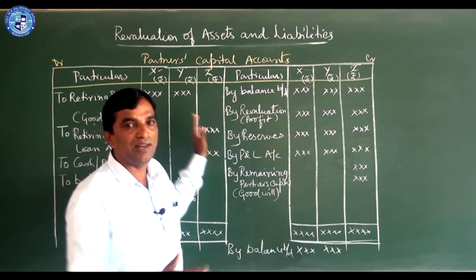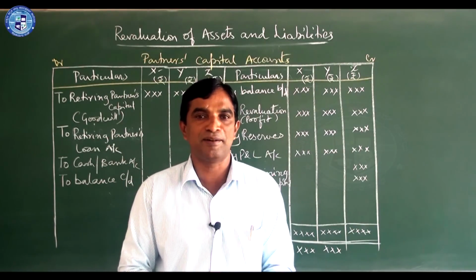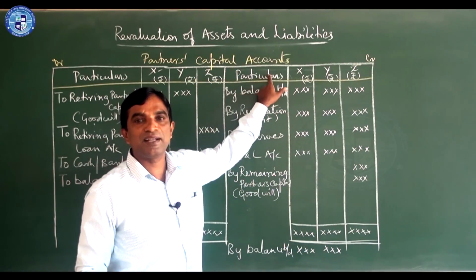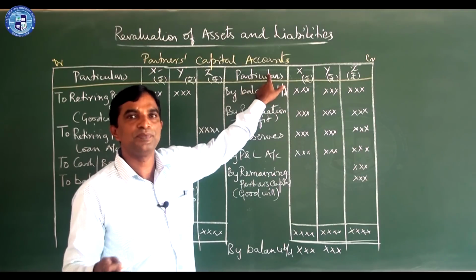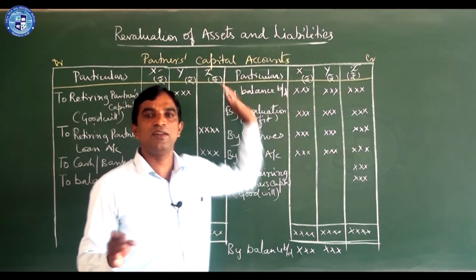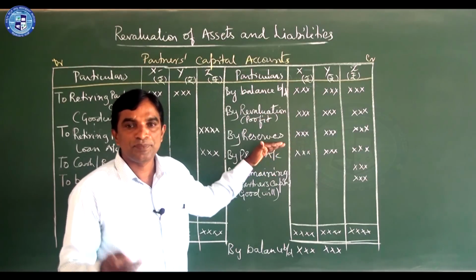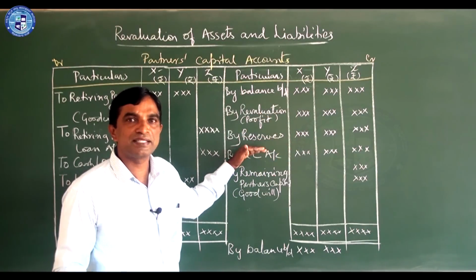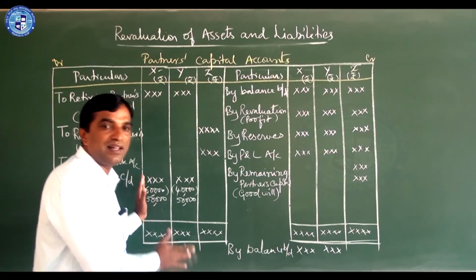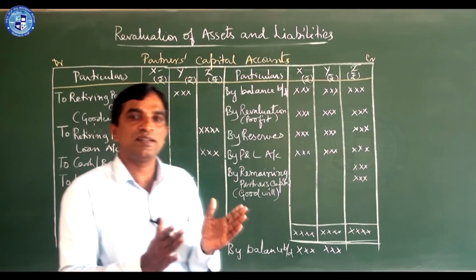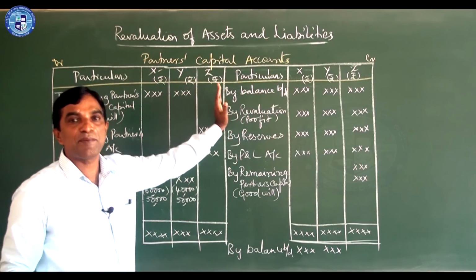First you should prepare the revaluation account. Under the revaluation account, only revaluation of assets and liabilities will come. In the partners' capital account, you have to do the second one, that is, distribution of reserve fund or undistributed profit or loss. Treatment of goodwill will also come under this. Settlement of the retiring partner's balance will also come in this. Even adjustment of capital will come in this. So the first item will come in the revaluation account, and the remaining 4 will come under the partners' capital account.